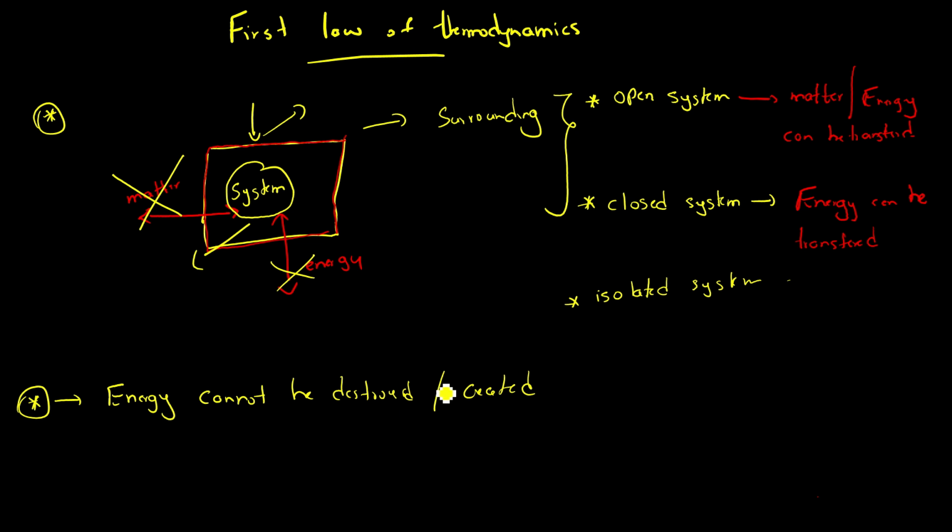This is the first law of thermodynamics. The only thing energy can do is transfer from one shape to another, right? It can act as heat, and it can transfer into work, electric energy, potential energy, kinetic energy. Likewise, it can change its shape, but it cannot be destroyed or created. This is the first law of thermodynamics.